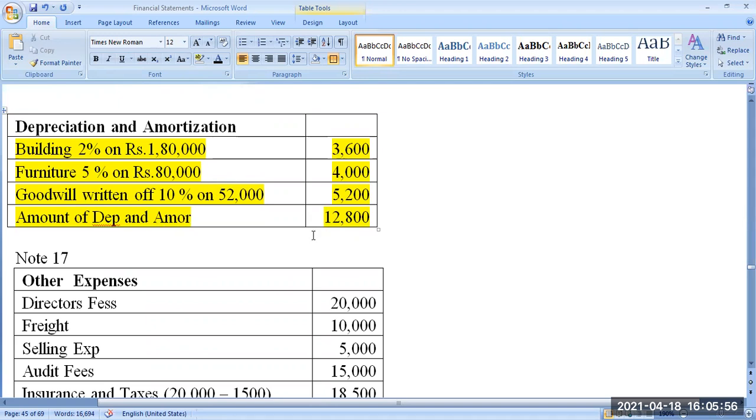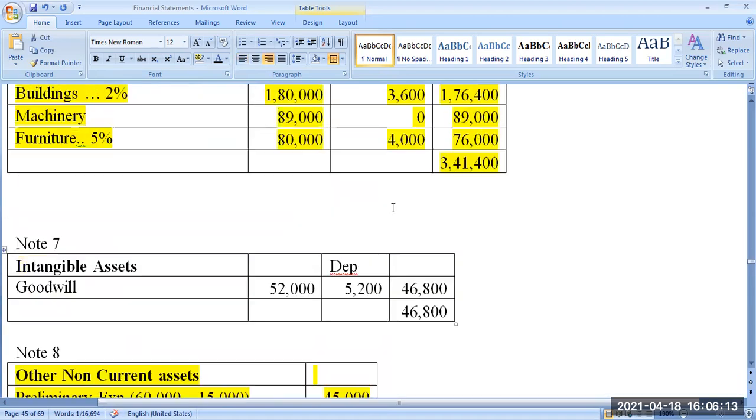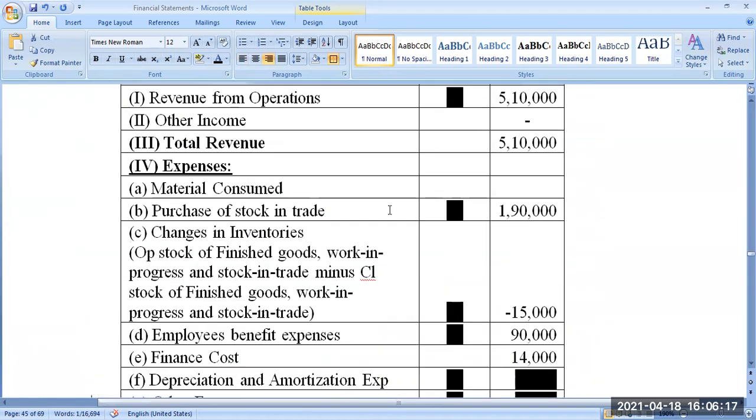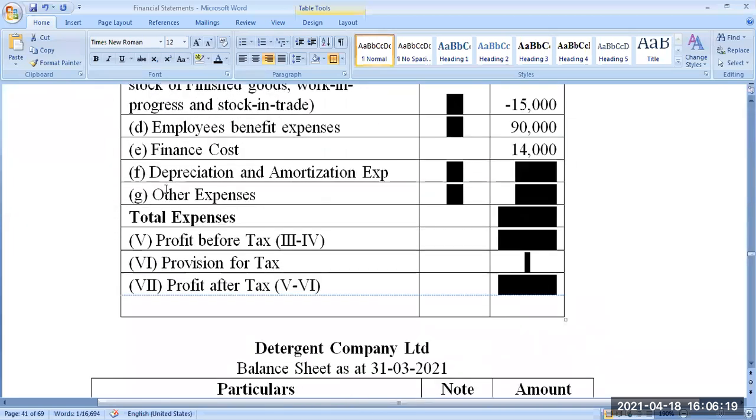Just take the value given in the trial balance of the respective asset and take the percentage of depreciation or write-off given in the adjustment, add it together, that is the total amount of depreciation, 12,800. That needs to be written in the profit and loss account under the heading called amortization and depreciation.